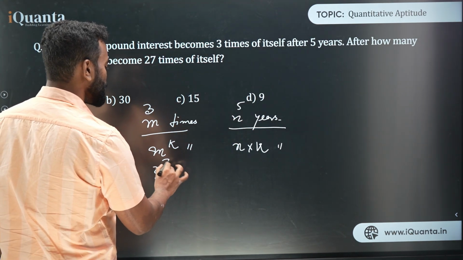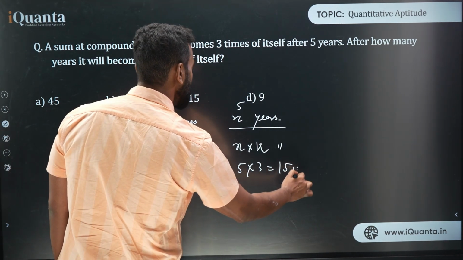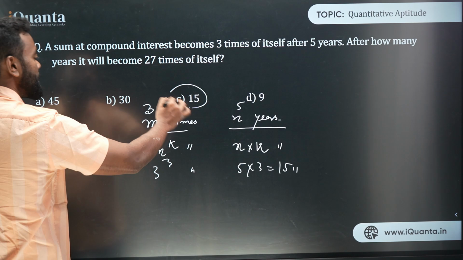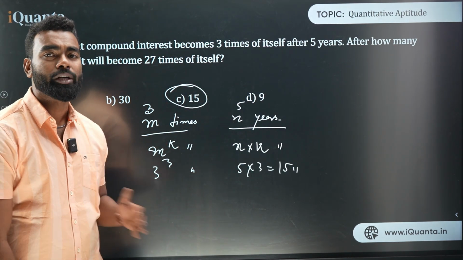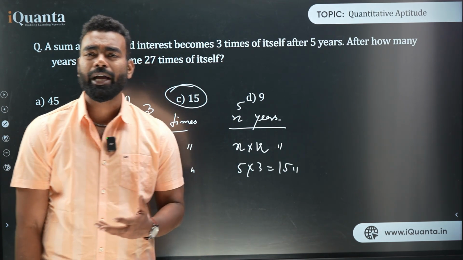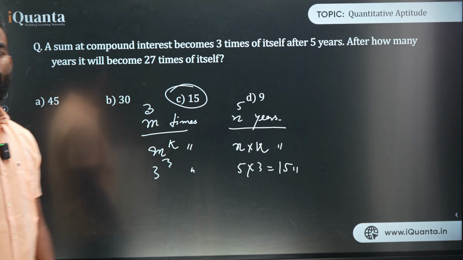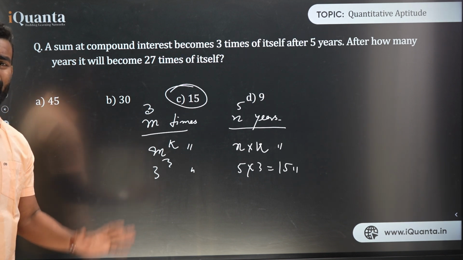So it will be 3 cube times 5 into 3, that is 15 years. And see, your answer is also 15. So these are the 3 ways you can solve it. The last one is the shortcut. It is the shortest way to solve this type of question. That's why I'm making you understand all the different types of solutions where you can do these things directly. So I hope you are understanding how exactly we are trying to solve this particular type of question.